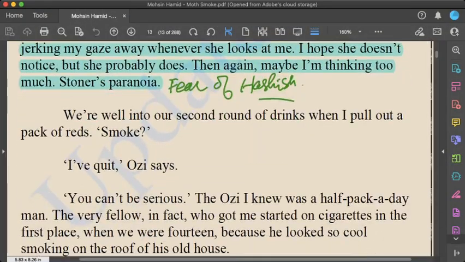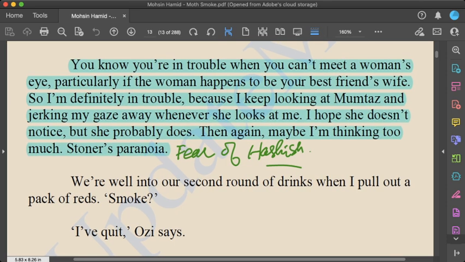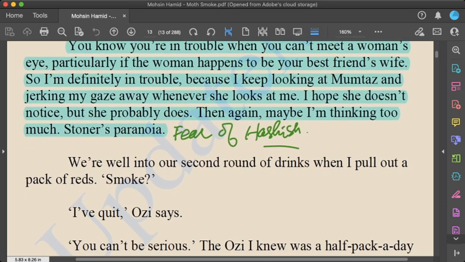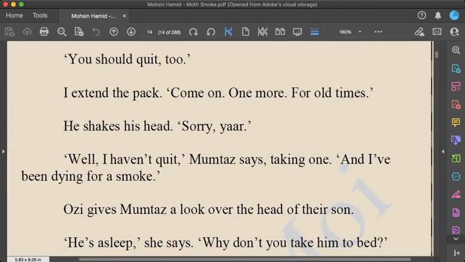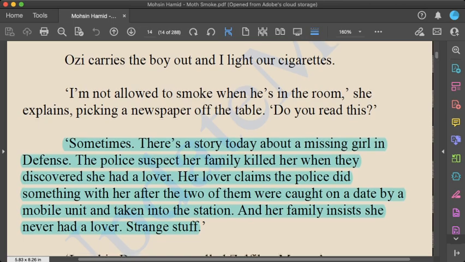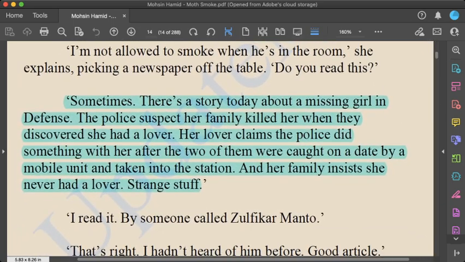Let's see more about stoner's paranoia. I don't want to explain it much because it basically means fear of hashish: if somebody has taken hashish, there is a kind of fear in the mind of that person. There are also some things the people are talking about, as they discuss a girl who is stolen, who is missing, and the talk is of lovers finding each other. So love is forbidden in the middle class, and it is not that forbidden in the upper class, which the writer wants to indicate.